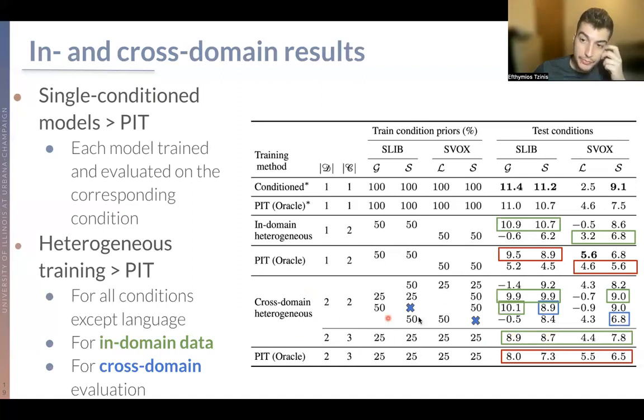And an even more important setup than that is what happens with those conditions that we don't have metadata for that specific dataset. And as we see here, our cross-domain heterogeneous training can help those models surpass permutation variant training that actually has access to all this data, which is a very important aspect.